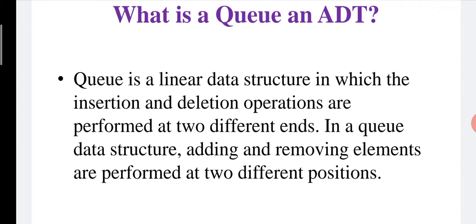Suppose you want to insert an element inside a queue, then we insert from the rear end. Suppose you want to delete an element from the queue, then we delete it from the front end. These are the two different ends. Insertion is performed at one end and deletion is performed at the other end, so the queue has two ends: the rear end and the front end.